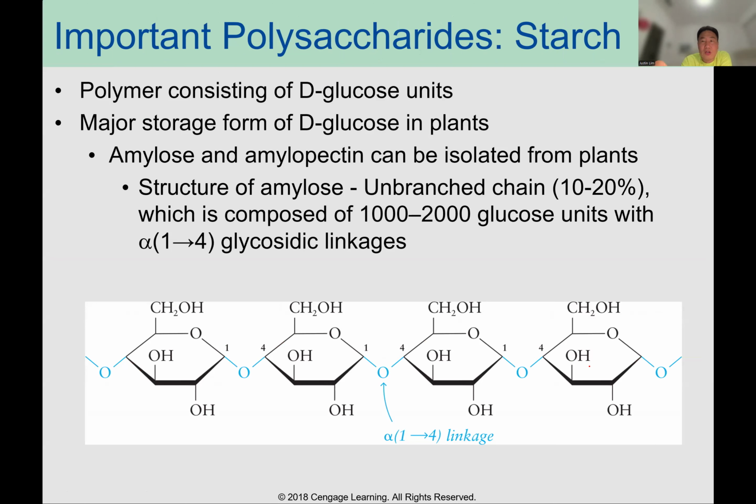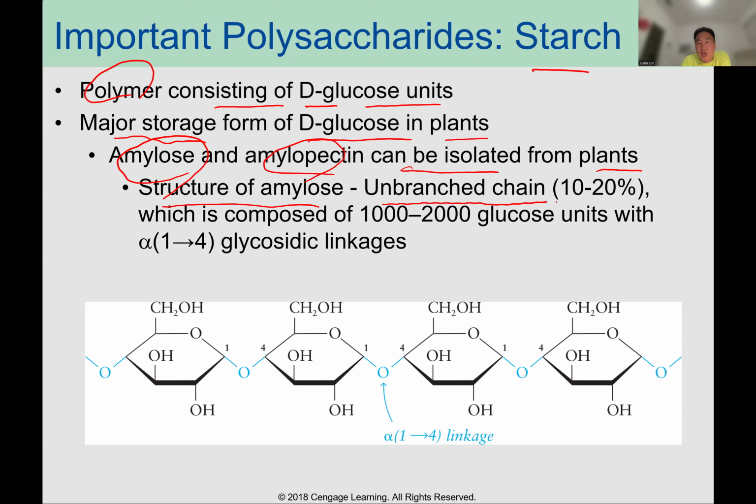Now let's look over the starch. The polymer consisting of D-glucose units. The major storage form of D-glucose in plants. You can see amylose and amylopectin can be isolated from plants. When you see the structure of amylose, you can see an unbranched chain, 10 to 20%. Okay, so you can see alpha 1 4 glycosidic linkage. Alpha means pointing down, and then C1 through C4. Okay, that's amylose. That's unbranched.